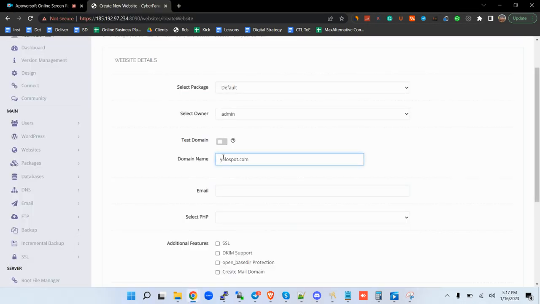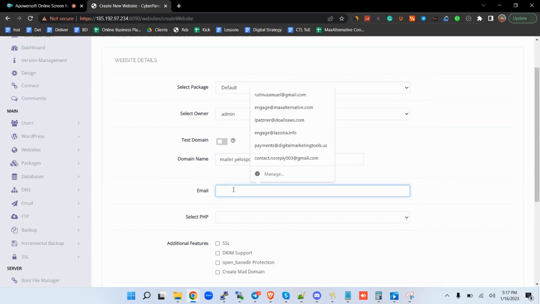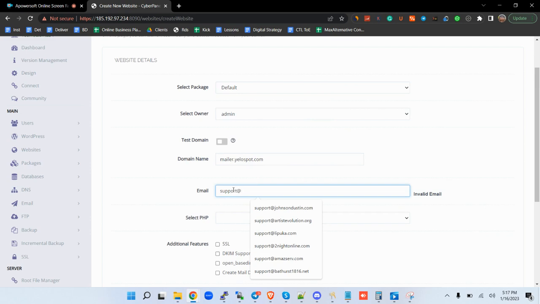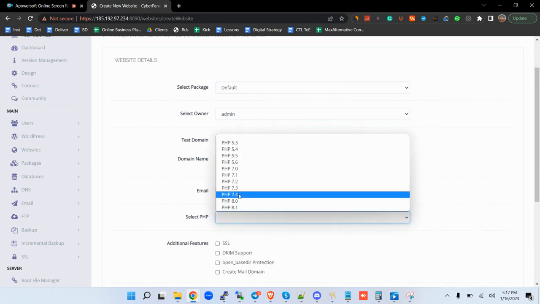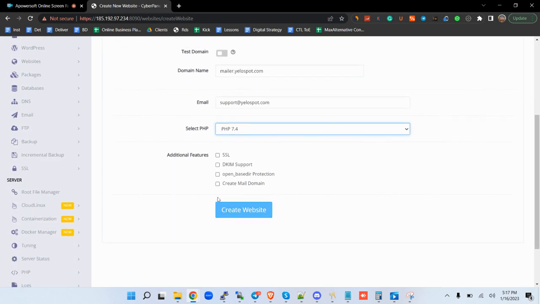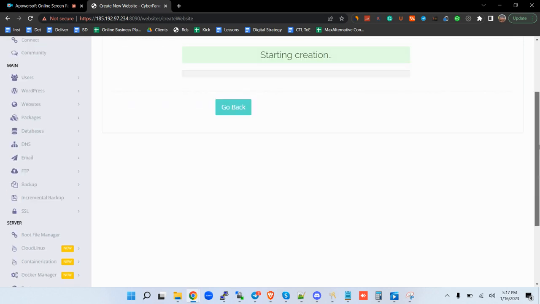So here you go. PHP 7.4. Tick on, it gives you an option of free SSL, create mail domain, yes, open base dir protection, yes. For the DKIM, I'm not going to take it because I've already created DKIM in the PowerMTA as you saw in our previous series. So create website.